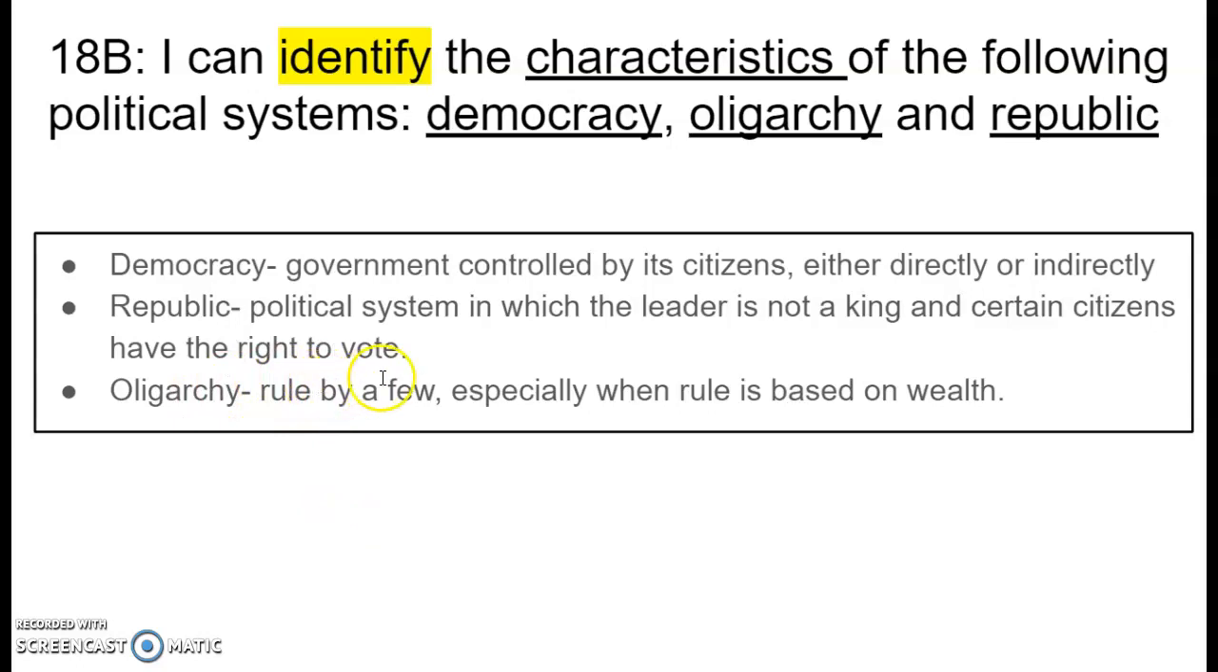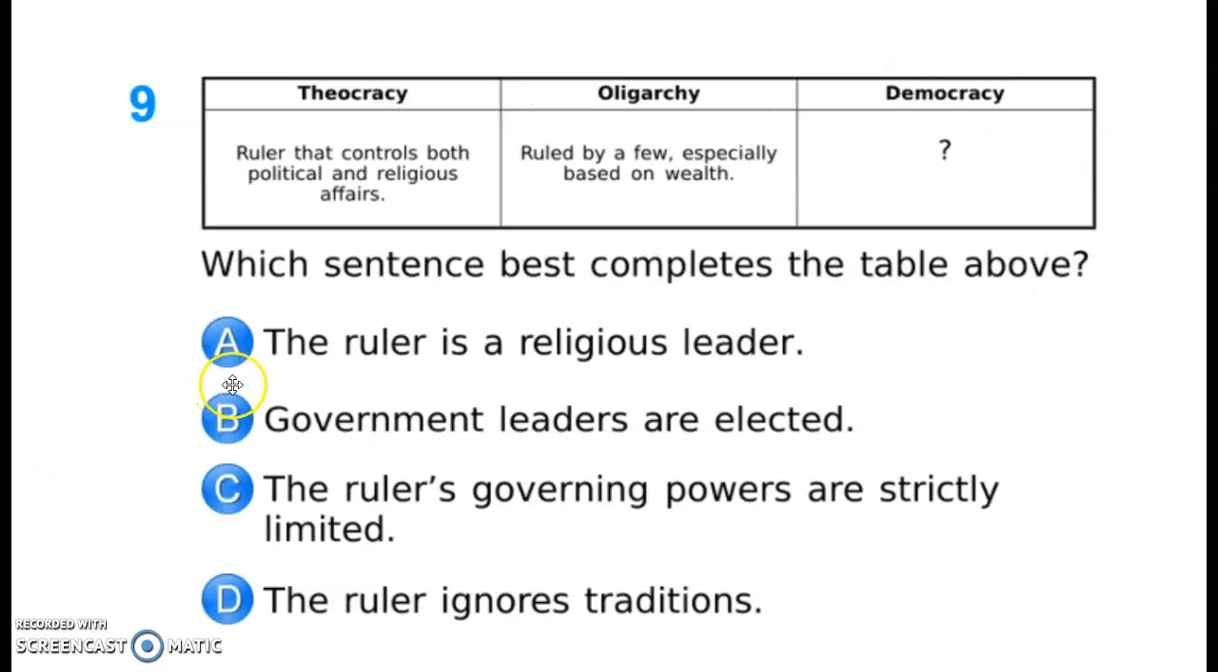Oligarchy, rule by a few, especially when rule is based on wealth. So in an oligarchy, you have a few that rule, and typically those rulers are wealthy citizens. So let's look at the question that's tied to it. It was question 9, and it states theocracy, ruler that controls both political and religious affairs. Oligarchy, ruled by a few, especially based on wealth. And then you're trying to figure out what goes under democracy. So which sentence best completes the table above?